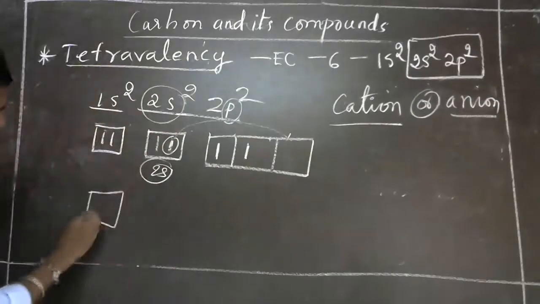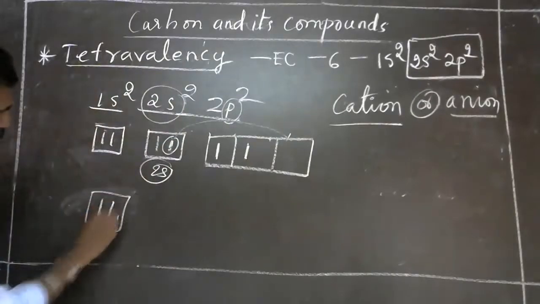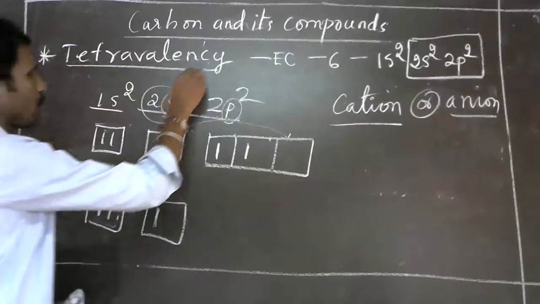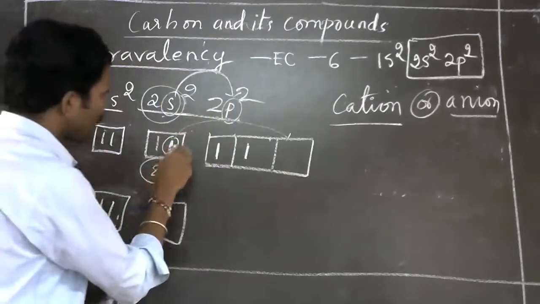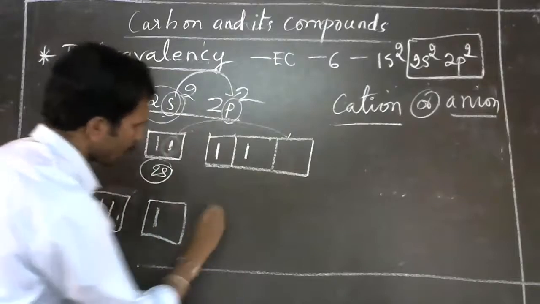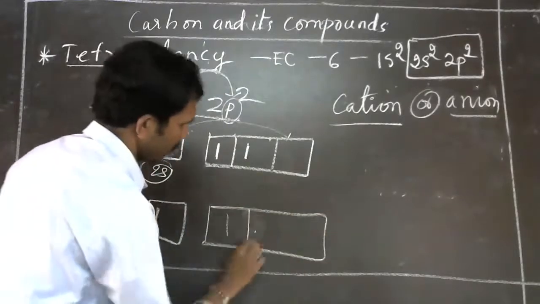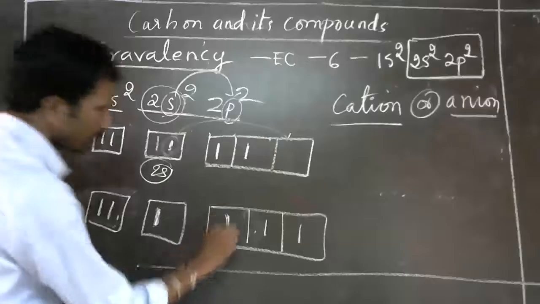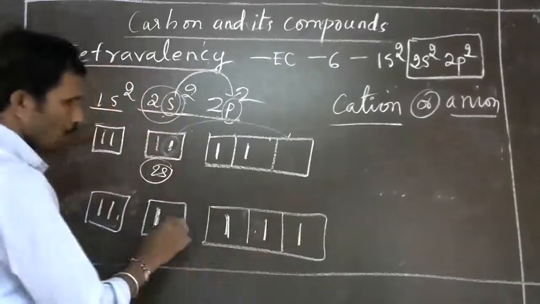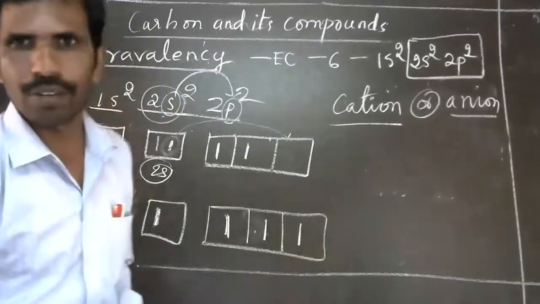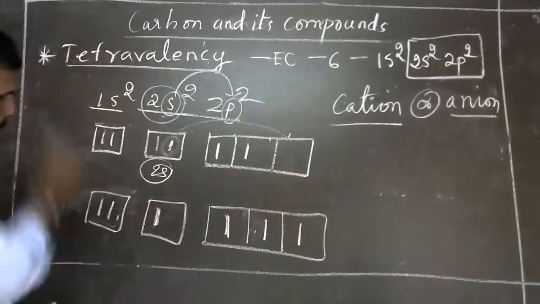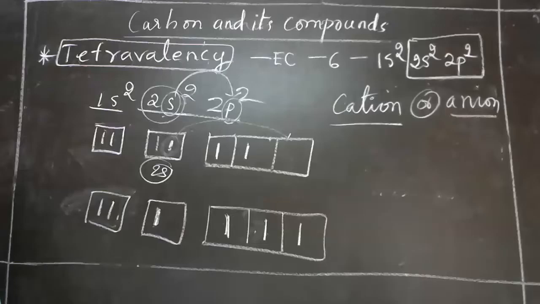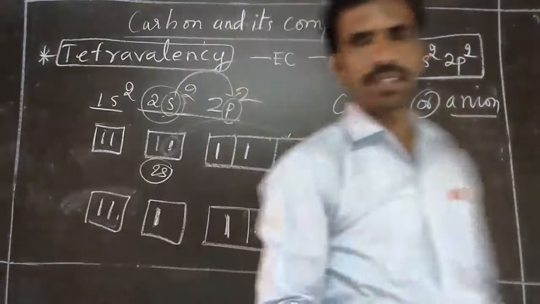See, 2 here, so one of the electrons from the s orbital will be promoted to p. One electron will move over here and it becomes 4 unpaired electrons here. This is not paired, this is also not paired, this is also not paired, this is also not. 4 unpaired electrons are formed. That's why carbon becomes tetravalent.